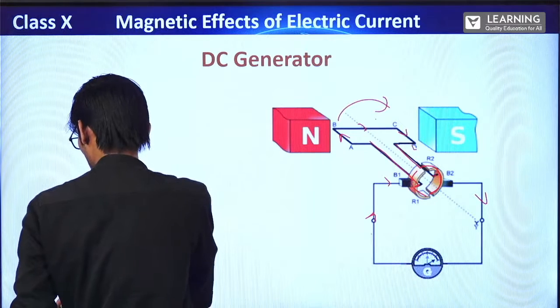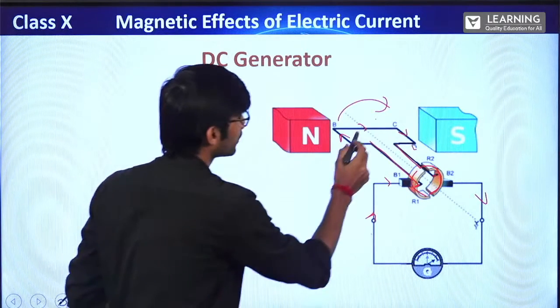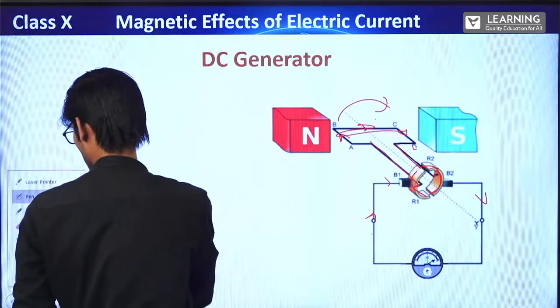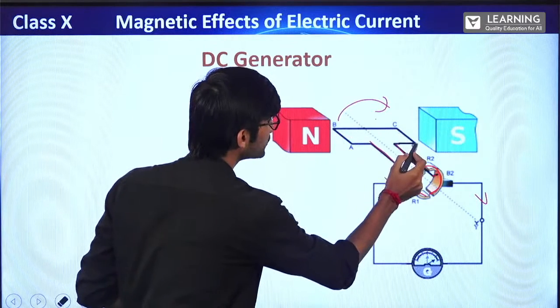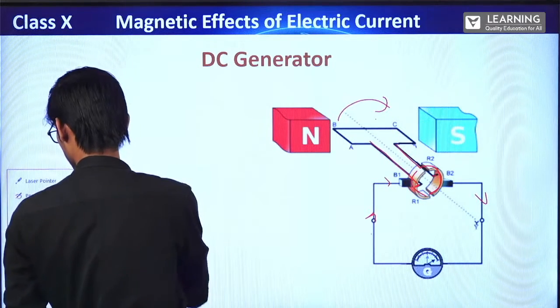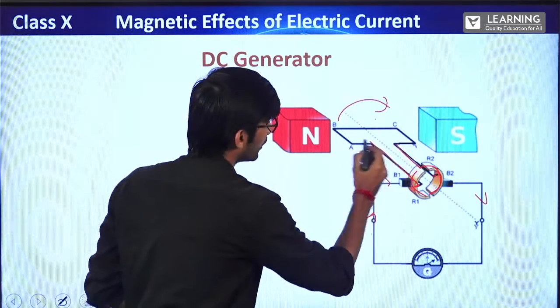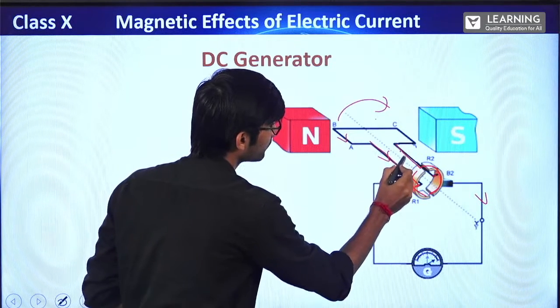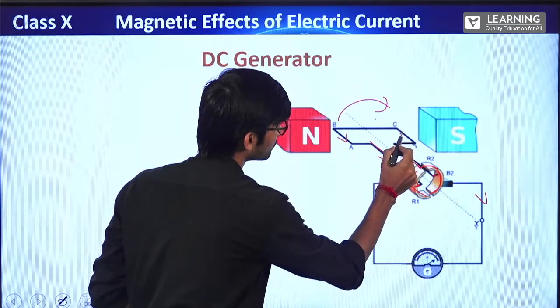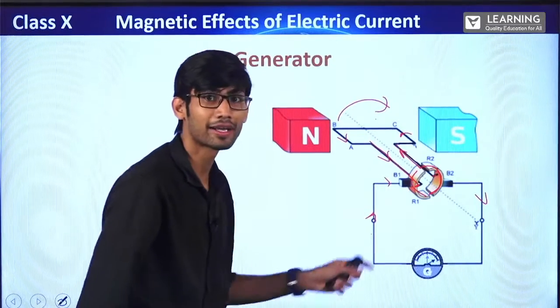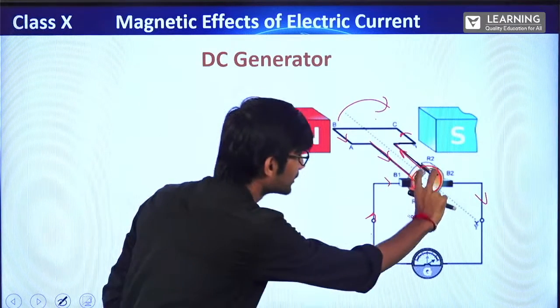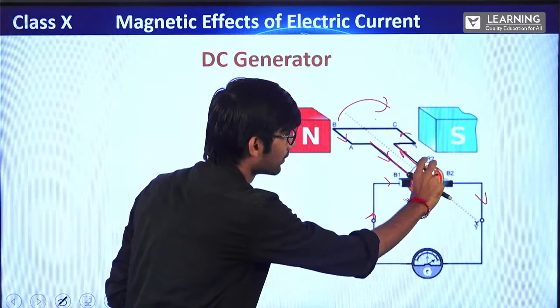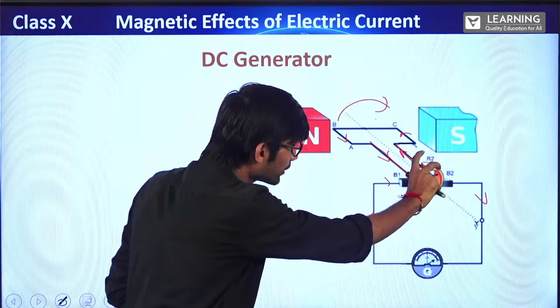After half rotation, what will happen? The direction in the armature coil will change. It will be like this. But this split ring will come this side.